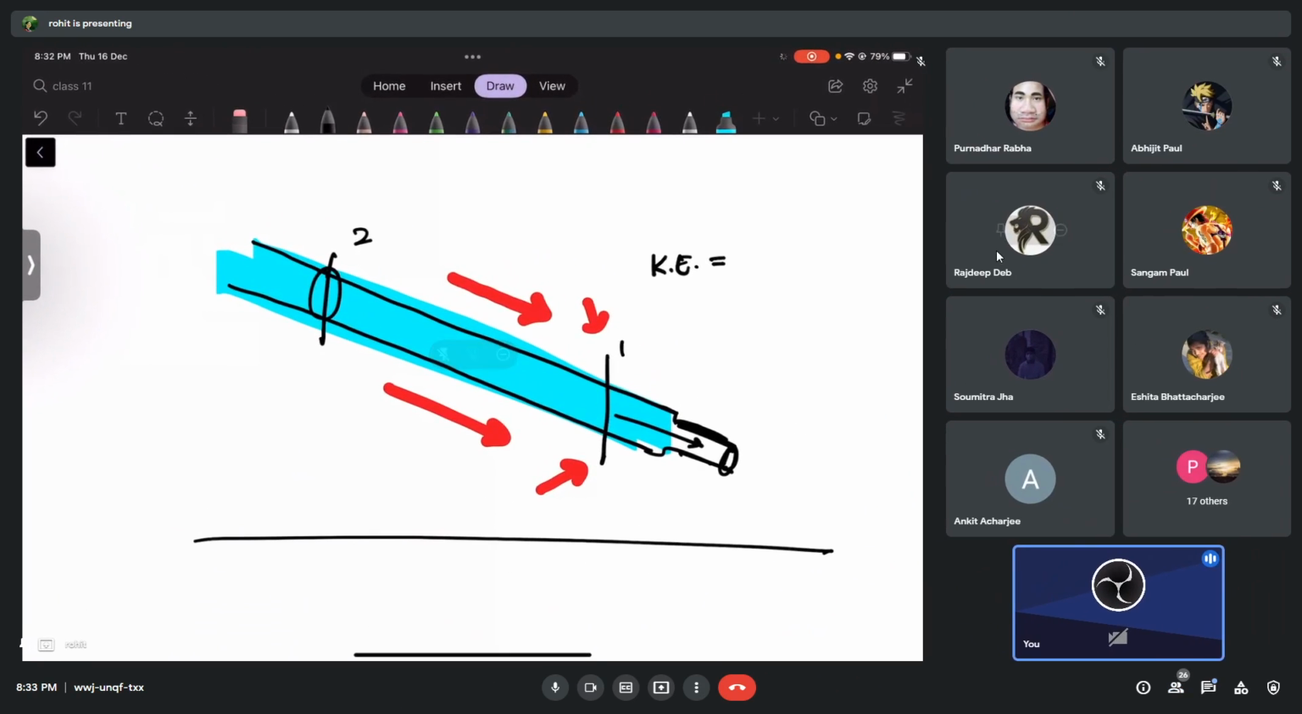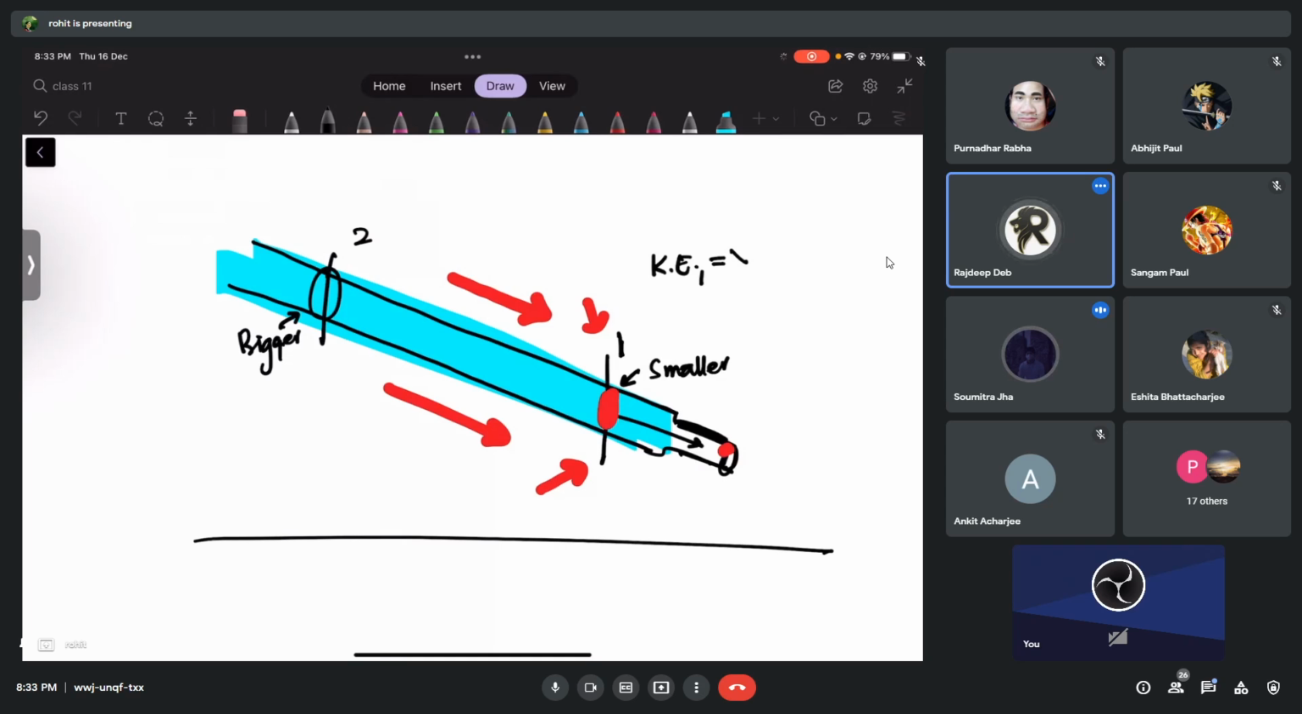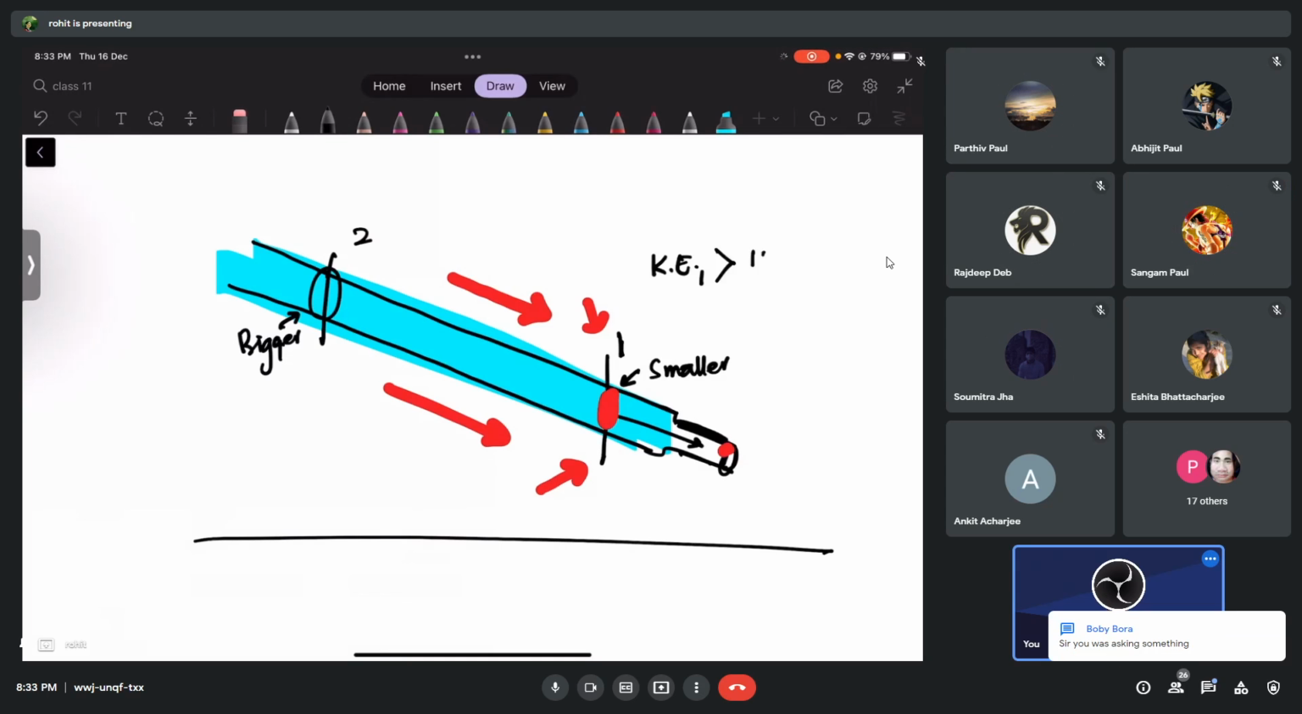So we have this cross section here. Let's say this is a smaller cross section. I can just tell you that it is smaller, forget about the height. This is bigger. So you can easily tell me now at least, where is the kinetic energy more, guys, in 1 or 2? Sir, 1. Okay, the kinetic energy in 1 of this liquid is greater than the kinetic energy in 2.